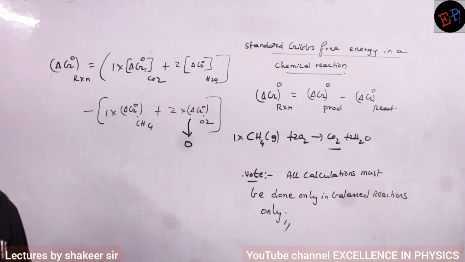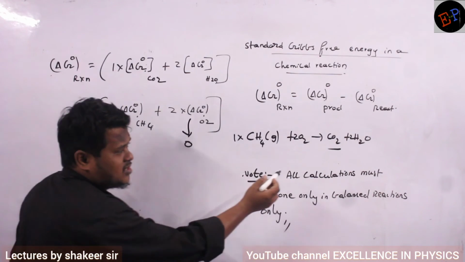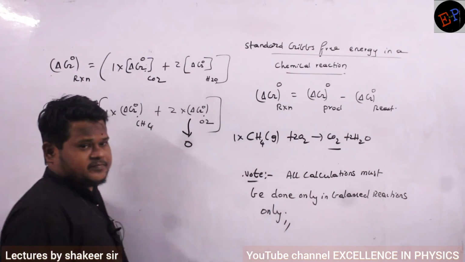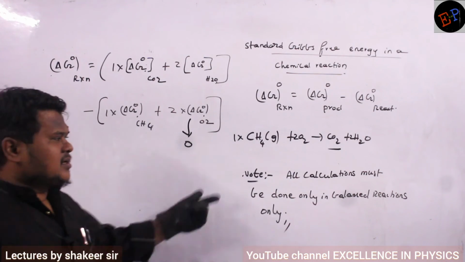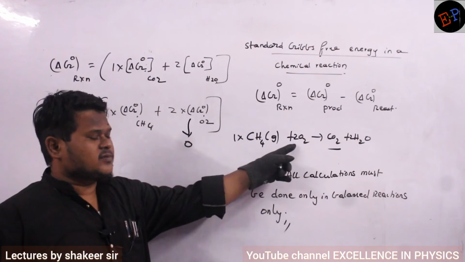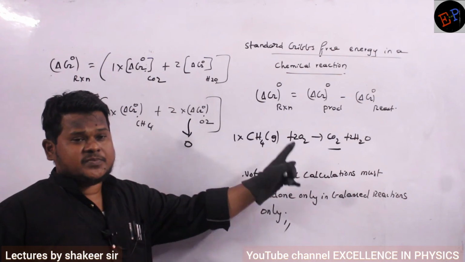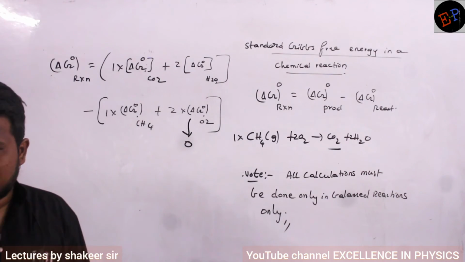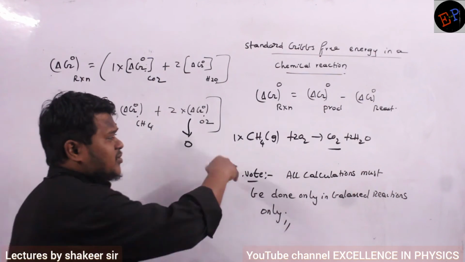Because this is oxygen and oxygen is present in its natural state. Are you able to understand? Oxygen naturally is in gas form. So this is gas only. So the standard Gibbs free energy change for this oxygen will be how much? 0.